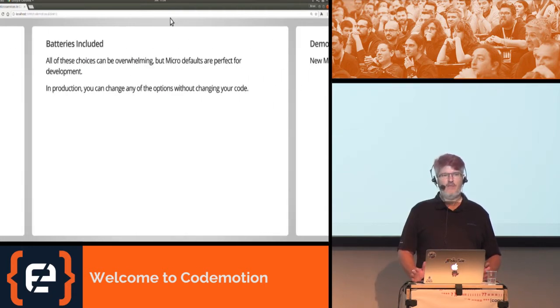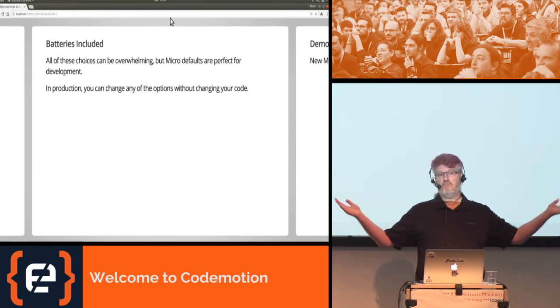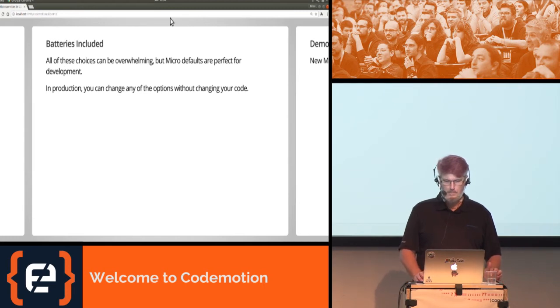So you can see that all of the batteries are included in Micro. You don't have to make decisions until production time. Because all of these choices are kind of overwhelming, the defaults are built for you, the developer, not to have to worry about them until it's time to go to production. In production, you can change any of the options without redeploying your code, without changing your code. So if today we decide we're moving to Kubernetes, we don't have to recompile anything. All we have to do is set command line flags to say, use Kubernetes instead of Consul. That's kind of awesome. I like that a lot.